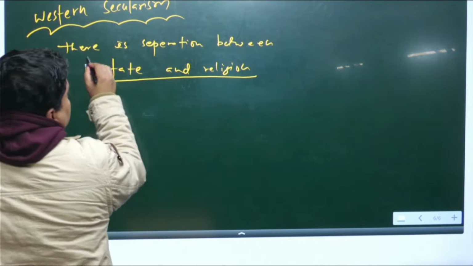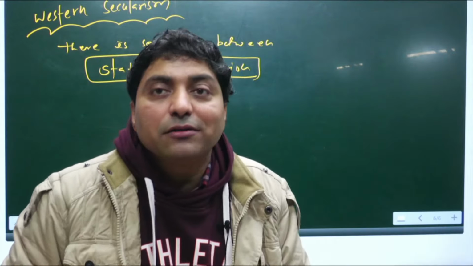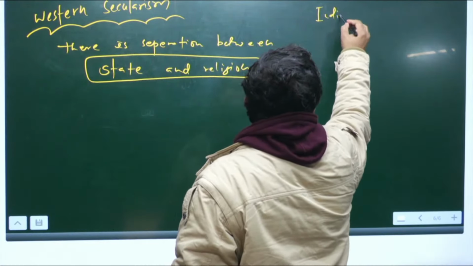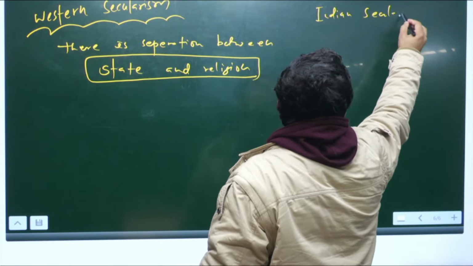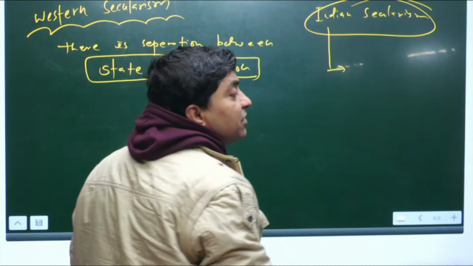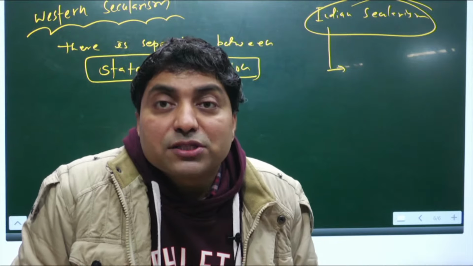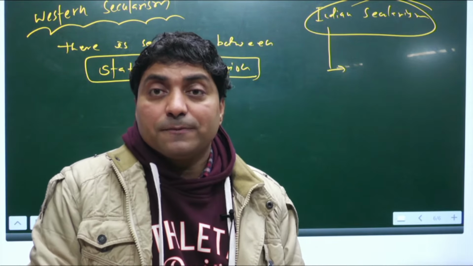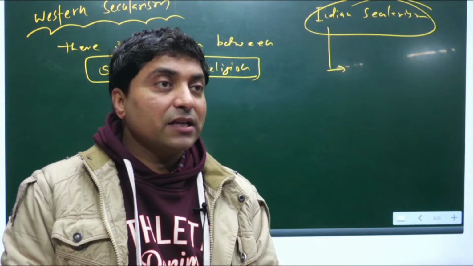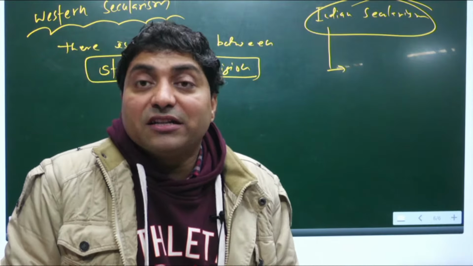So there is a wall of separation between state and religion. Now come to Indian secularism. The Indian state actually intervenes in religion, right, whenever it is necessary to remove discrimination. For example, look at Article 17, it is an intervention in religion to remove untouchability.